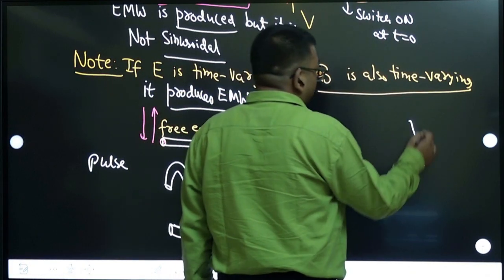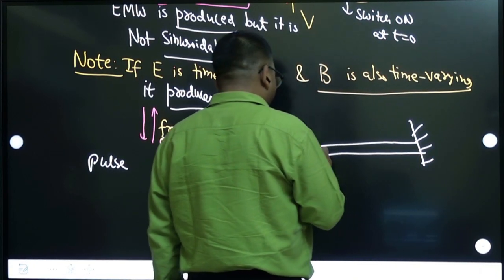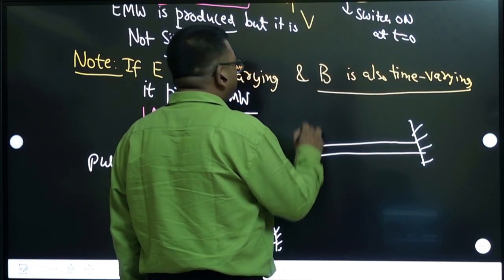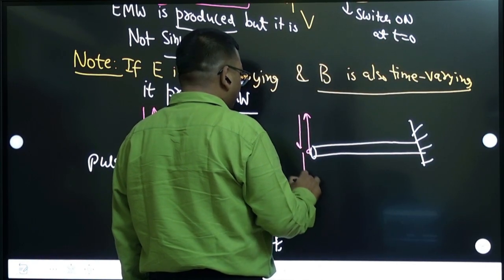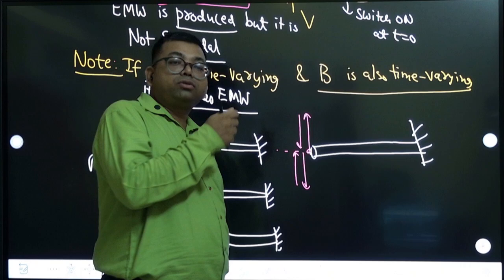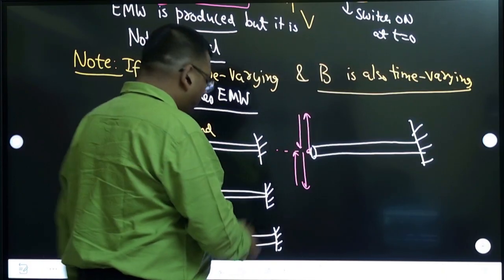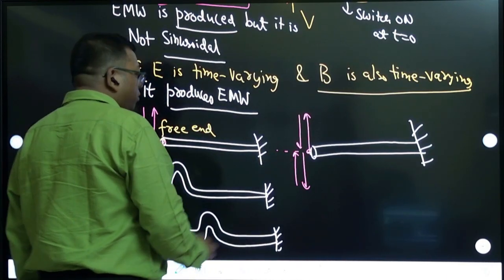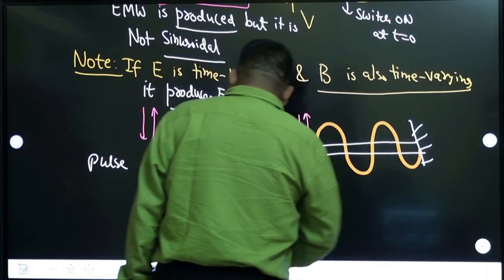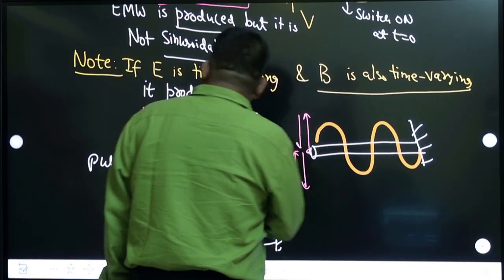Suppose you vibrate this point continuously, means you move up, move down, move up, about the mean position and between the extreme positions you keep on doing like this. Then continuously waves will be produced, right? So this is called a wave, and this is called a pulse.